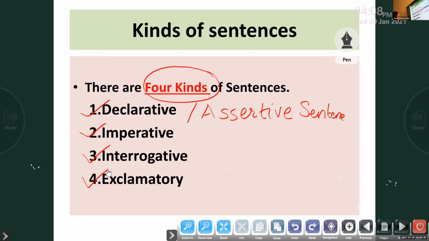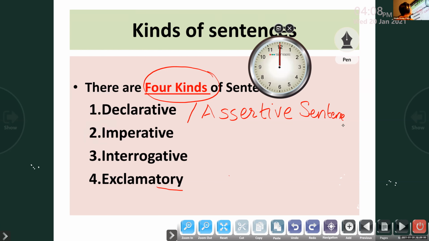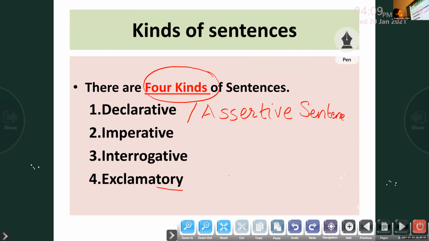So how many kinds are there, children? Four. There are 4 kinds of sentences in English grammar. Listen: declarative sentence, imperative sentence, interrogative sentence, and exclamatory sentence. Check the spelling, exclamatory sentence. These are the 4 kinds of sentences, and declarative sentence is also known as assertive sentence. Okay, let me explain what is a declarative sentence. Listen carefully. I have told you, a declarative sentence is also known as an assertive sentence.